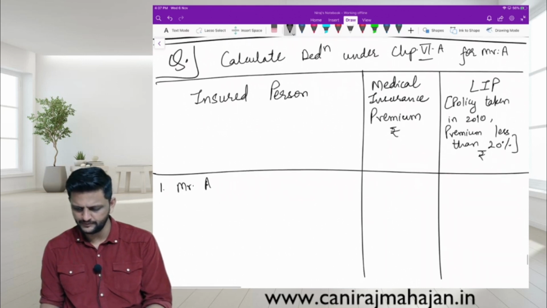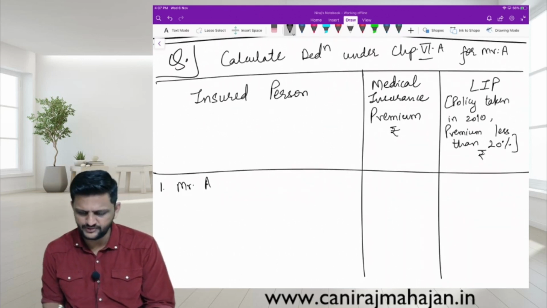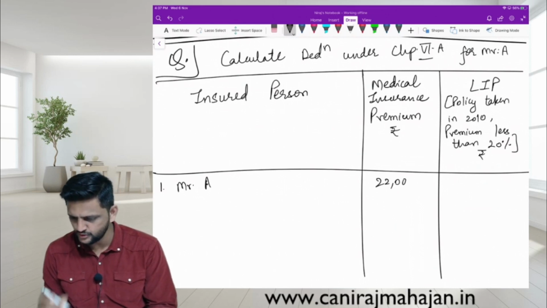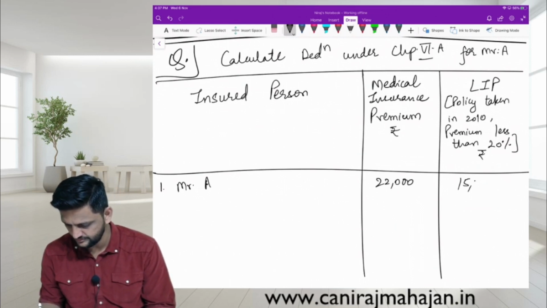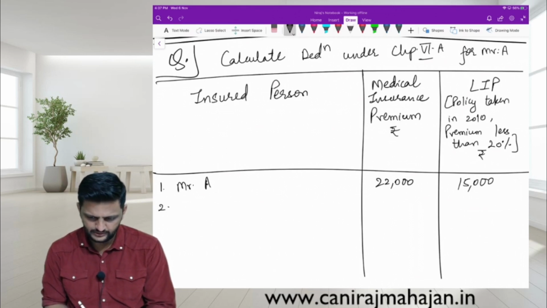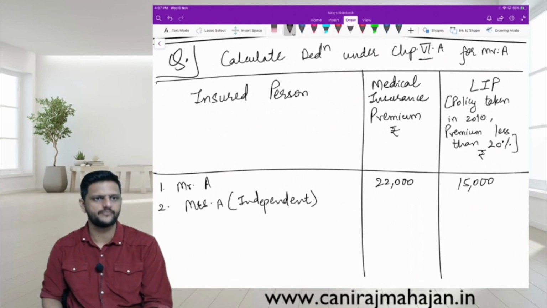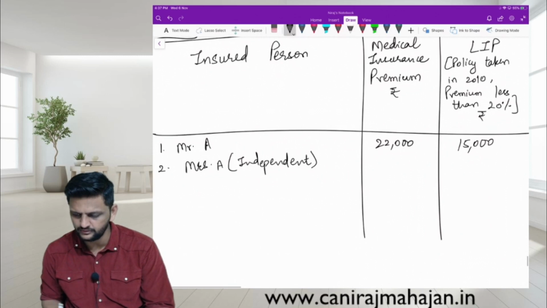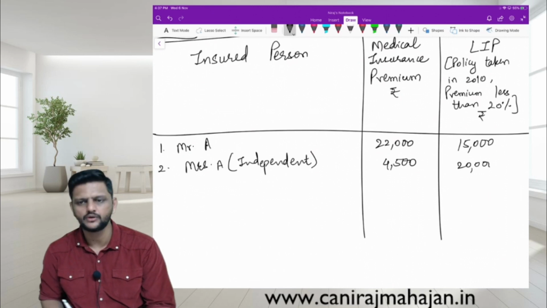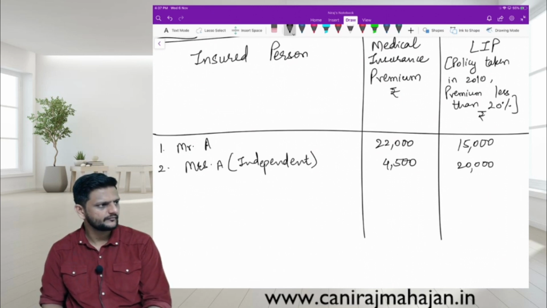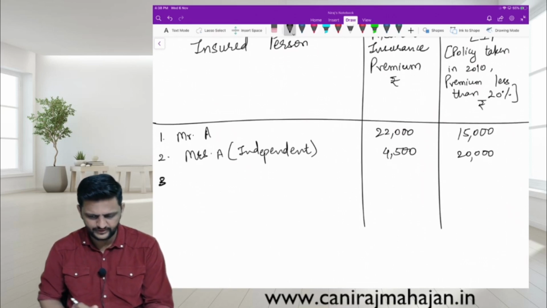The policy premiums are paid by Mr. A. Insured person in case number 1, Mr. A: 22,000 and 15,000. Mrs. A, independent. Now, wherever you will use the word independent or dependent, it is on Mr. A. 4,500 and 20,000. I'll dictate along with writing if you want, if you are with me.